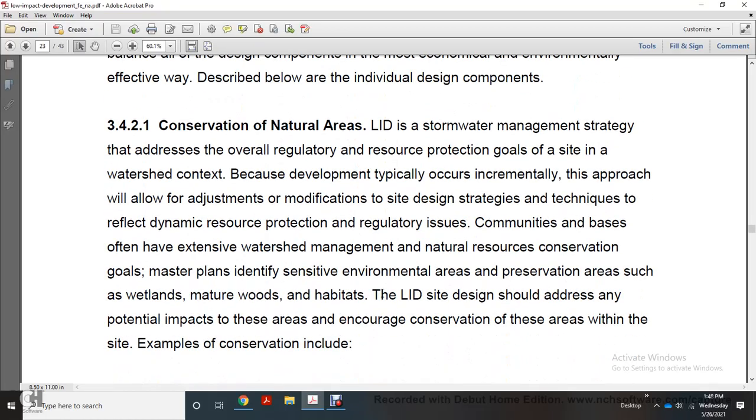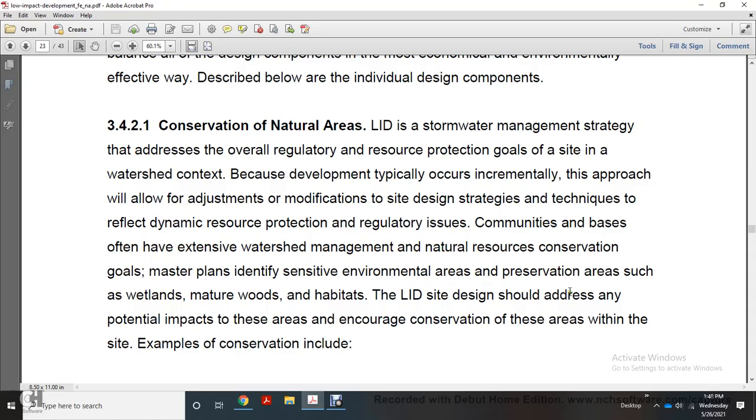Conserving natural areas: the low impact development stormwater management strategy addresses the overall regulatory and resource protection goals of the site and watershed context, with redevelopment typically occurring incrementally. This approach allows adjustment and modification of the site design strategy and techniques for dynamic resource protection and regulatory issues. Communities and states often have extensive watershed management and natural resource conservation goals and management plans that identify sensitive environmental areas and preservation areas such as wetlands, mature woods, and habitat.